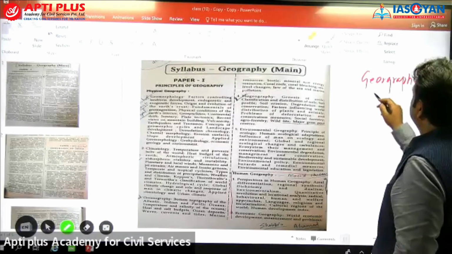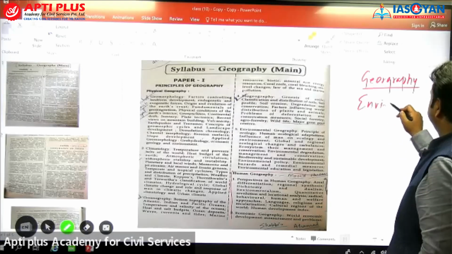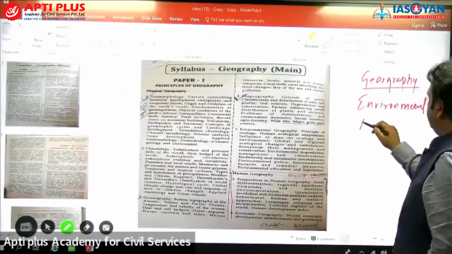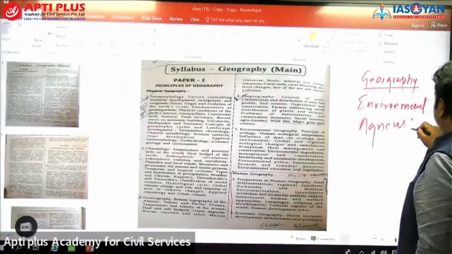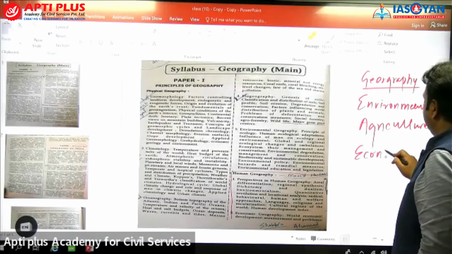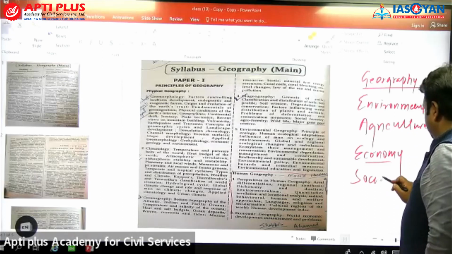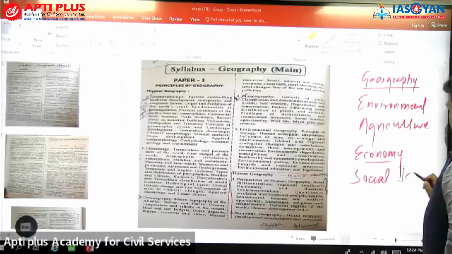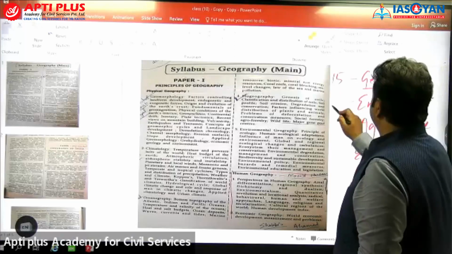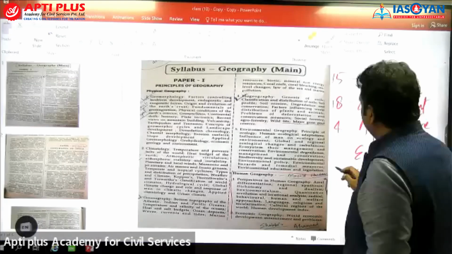If we talk about prelims now, there will be some questions from geography, there will be questions from environment, some questions from agriculture, some questions pertaining to economy, some questions on social issues. Suppose in geography you are going to have 15 questions, environment 18 questions, agriculture 3 to 4 questions, economy.